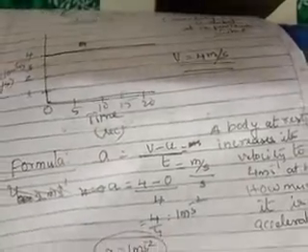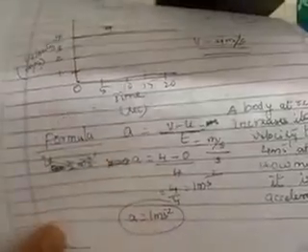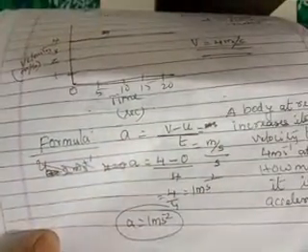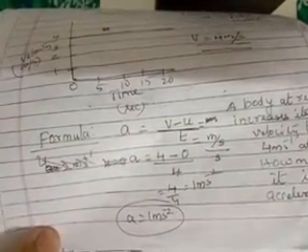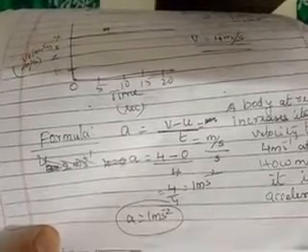Same way, I have put it in the formula now. Rate of change of velocity. Change of velocity is nothing but final velocity minus initial velocity. Already, this is a very common concept. Suppose a man is standing still. Then he moves through a distance of 4 meter. Now I am asking you, how much distance has he covered? How did you say he has covered 4 meter? 4 minus 0 is equal to 4. Same way here also, the change in velocity is final velocity minus initial velocity.